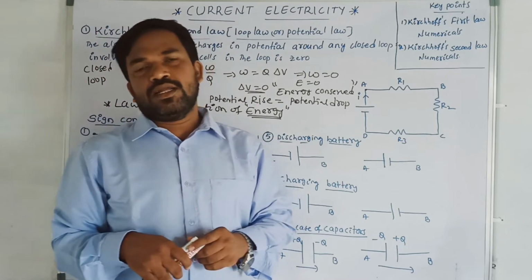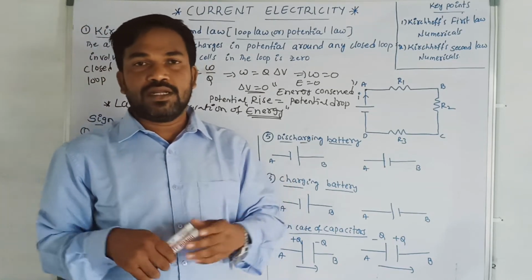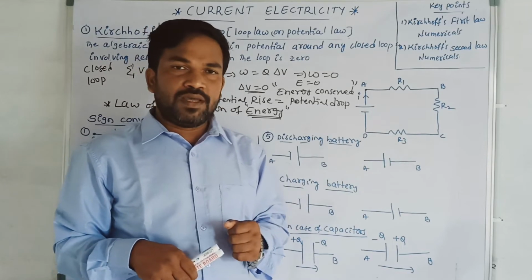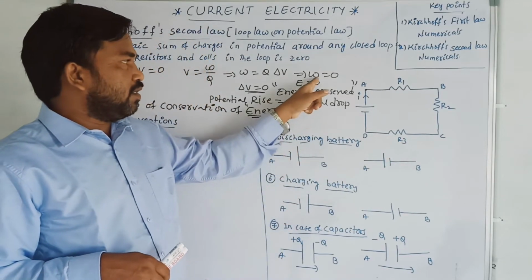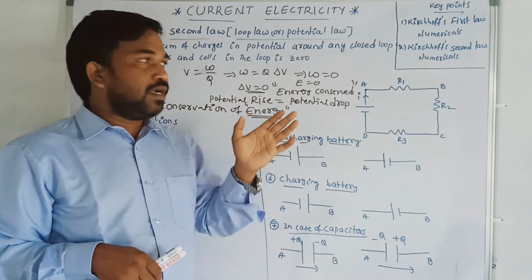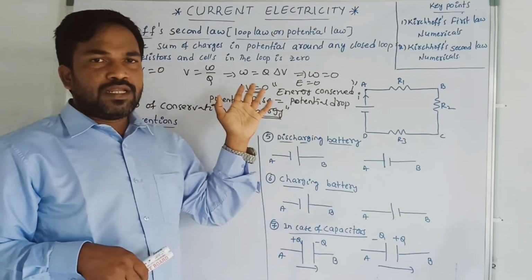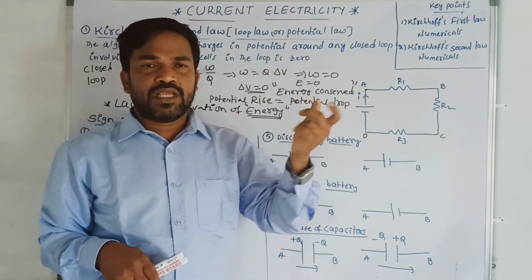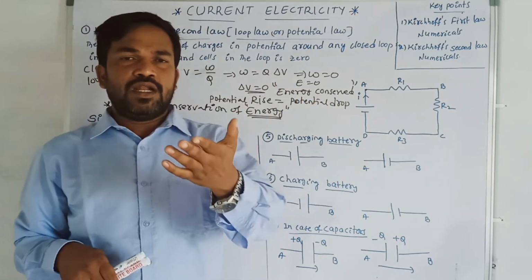If potential is not conserved, delta V is not equal to 0 in a closed loop, then what will happen? Delta V is not equal to 0 means work is not going to be 0. We know work is mainly due to what? Conservative forces, that is electrostatic forces.